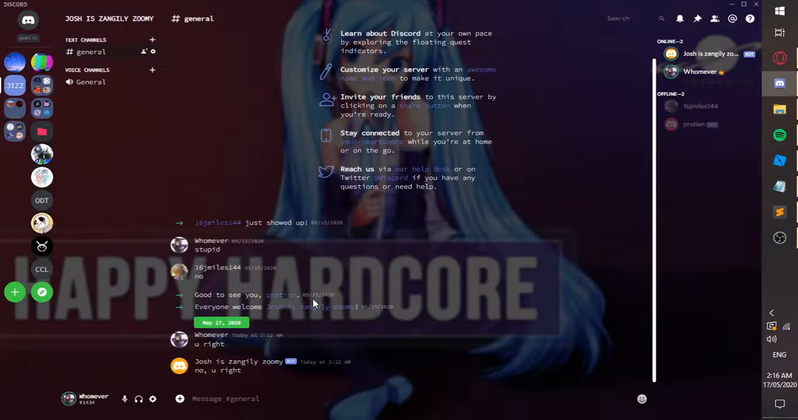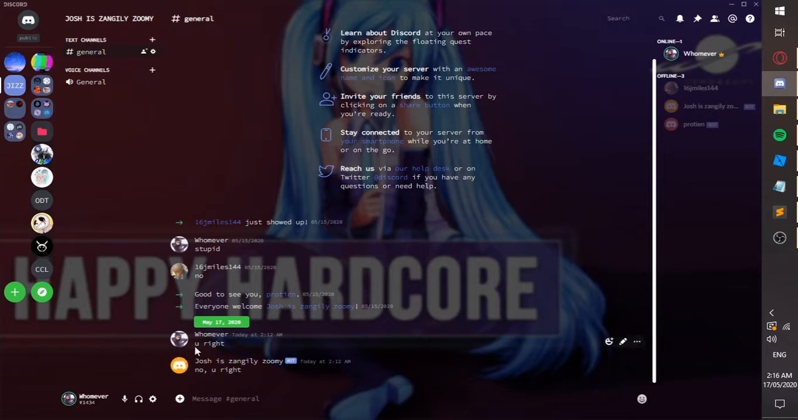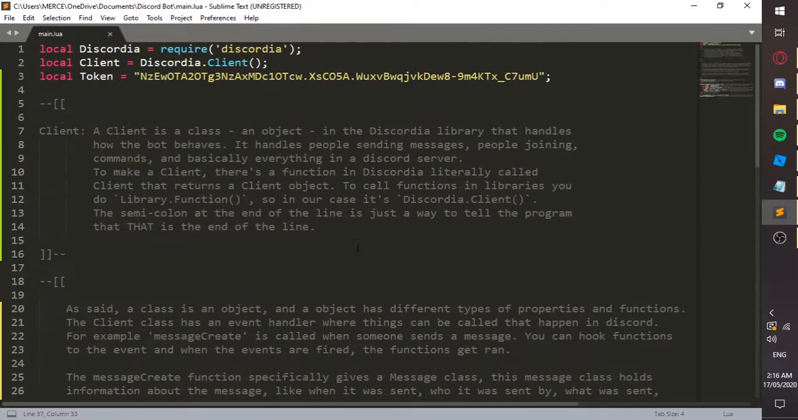Basically, if we go here, it says you write. If you type you write, and this can be all capitals if you want, or none. But as it says, you write Josh's zangingly zoomy, or however you want to pronounce that. And that's a simple bot.